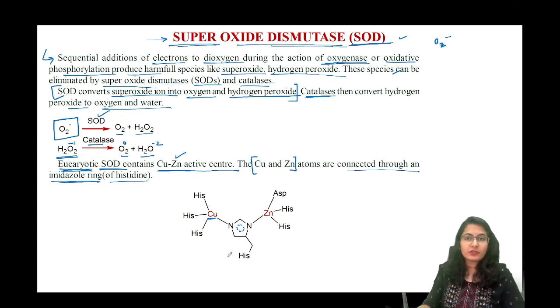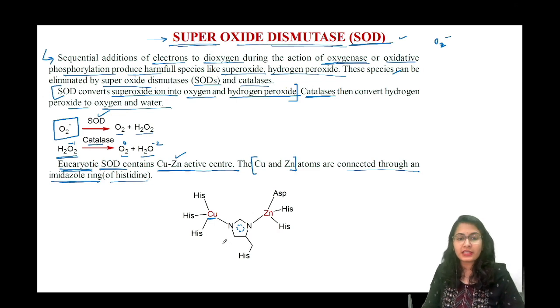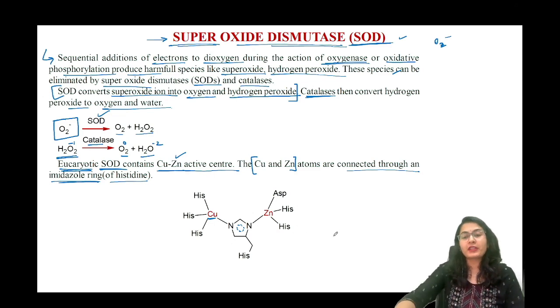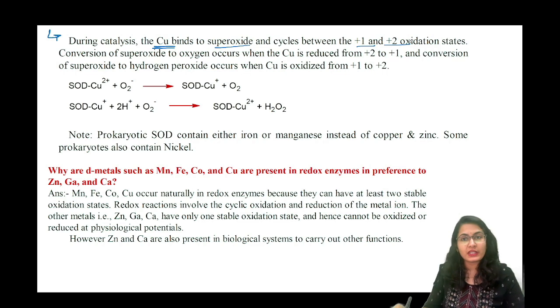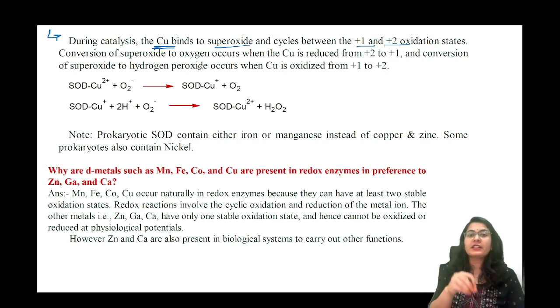Histidine amino acid का आपको structure पता होगा. There is a imidazole ring in that. So both of these are connected like this. Now, what is basically happening? Let's see. During catalysis, the copper binds to superoxide and cycles between +1 and +2 oxidation states. So actually copper is binding to the superoxide, not zinc. Remember this, it is an important point. Copper binds to the superoxide.